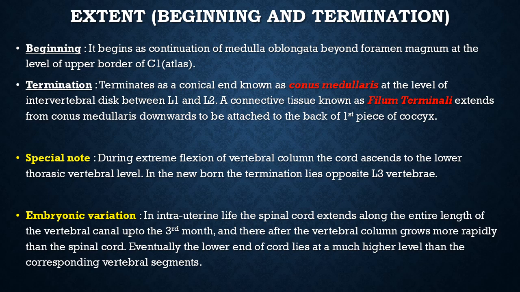As the vertebral column proliferates and gains its own length, the spinal cord has a limit up to L1 and L2.